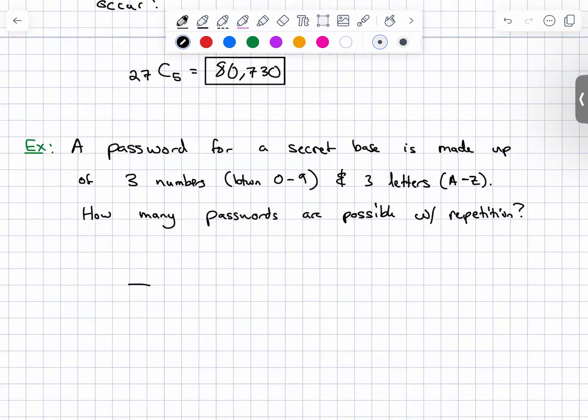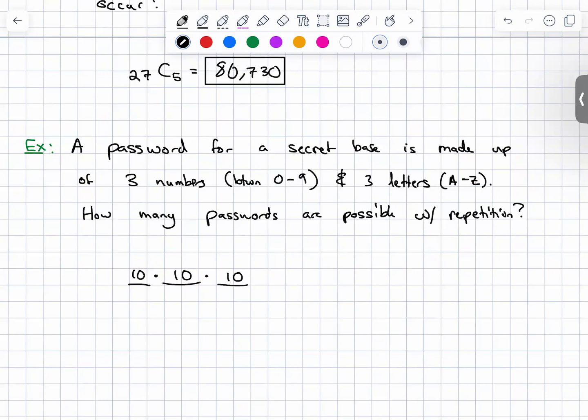So how many numbers are between 0 and 9? 10 numbers. 0, 1, 2, 3, 4, 5, 6, 7, 8, 9. 10 numbers. I always screw that up. So there's 10 numbers for the first entry, 10 numbers for the second entry, 10 numbers for the third entry.